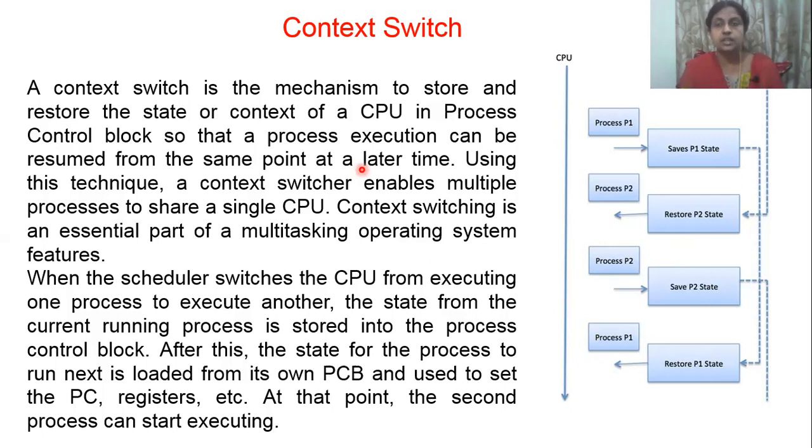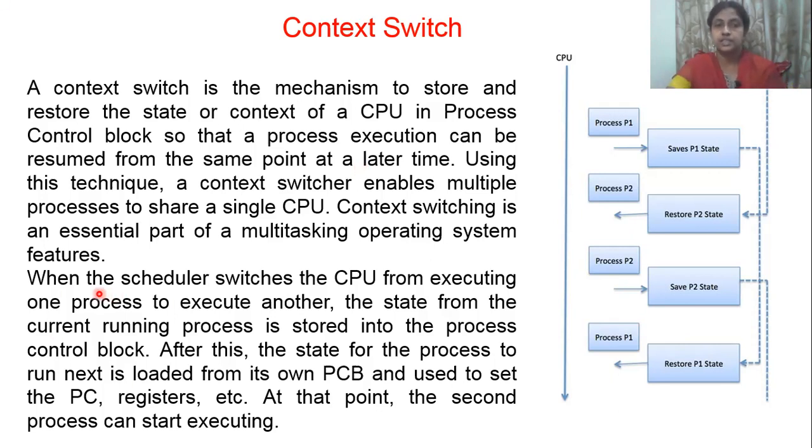Because of this nature, we have a technique called context switching, which helps multiple processes share a single CPU. So we will have multiple jobs, but the CPU will be one. So what will happen? Every job will be given some time. The first job will be running, while the second, third and fourth wait. Then the second job runs, while the first, third and fourth wait. Then the third job runs, while the first, second and fourth wait. And one more speciality is that where you stop, it will continue the job from there. So context switching enables multitasking and multi-programming in the CPU.